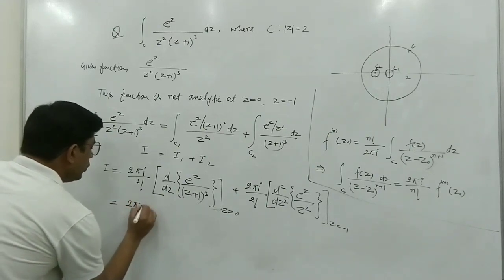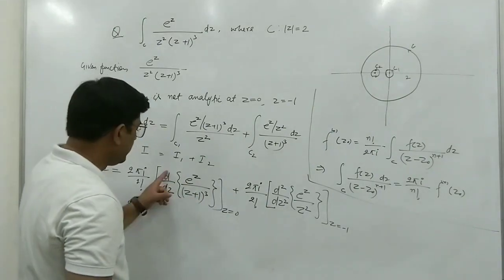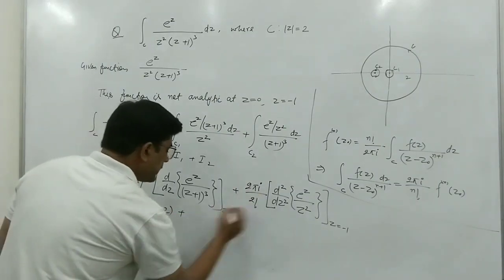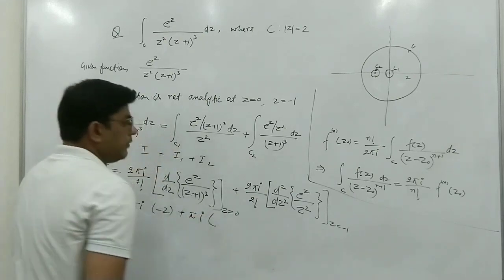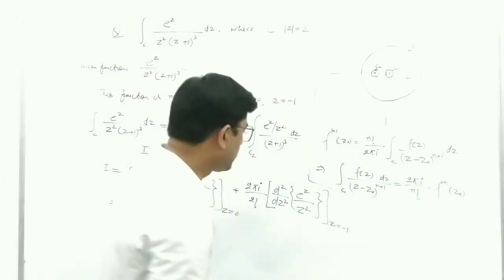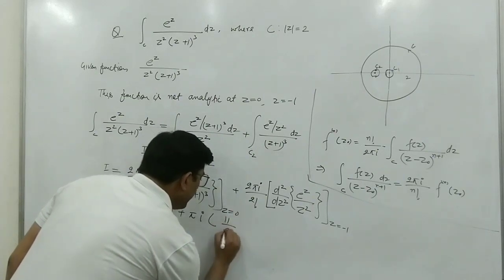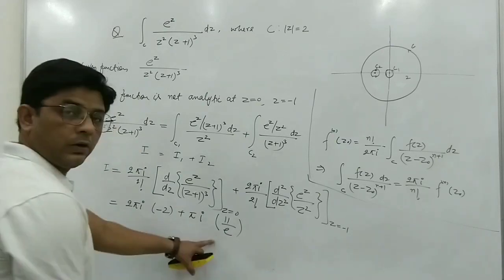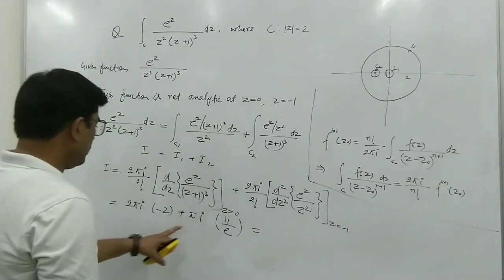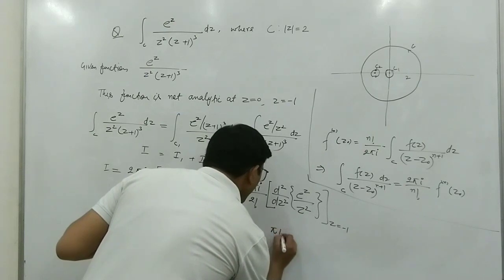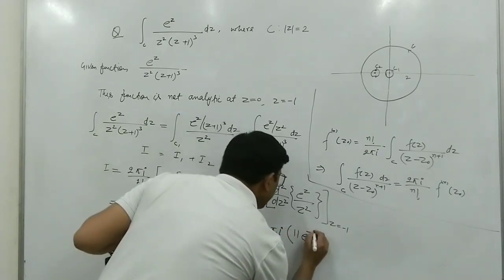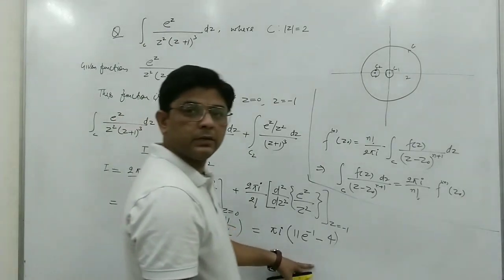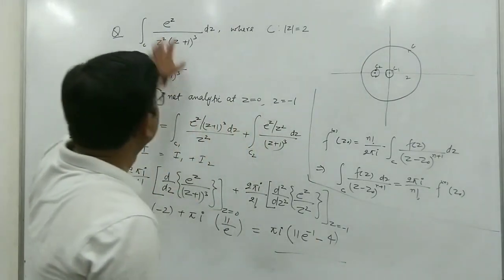This is 2 pi i. When you differentiate this and put z equal to 0, you will get minus 2, and plus, here the 2 is cancelled, we only have pi i, and when you differentiate this 2 times and put z equal to minus 1, you will get 11 upon e. So now we solve this. You can take pi i common, so this will be 11 e inverse minus 4. So this is the value of the integral I.